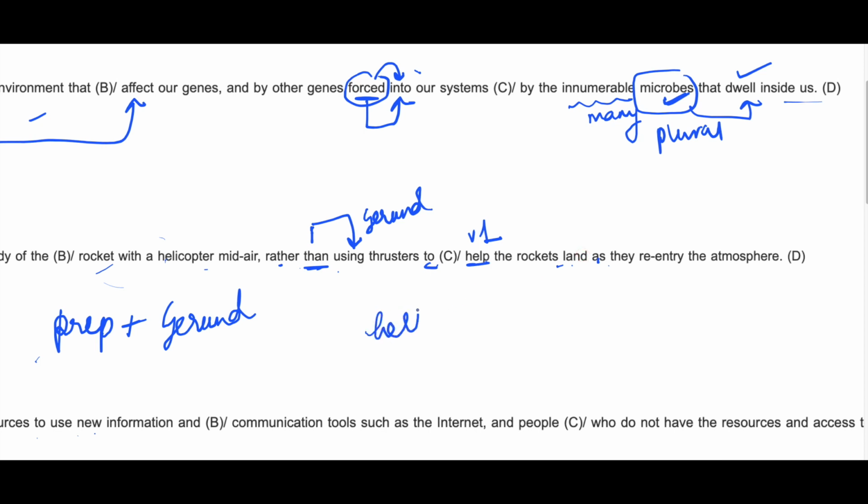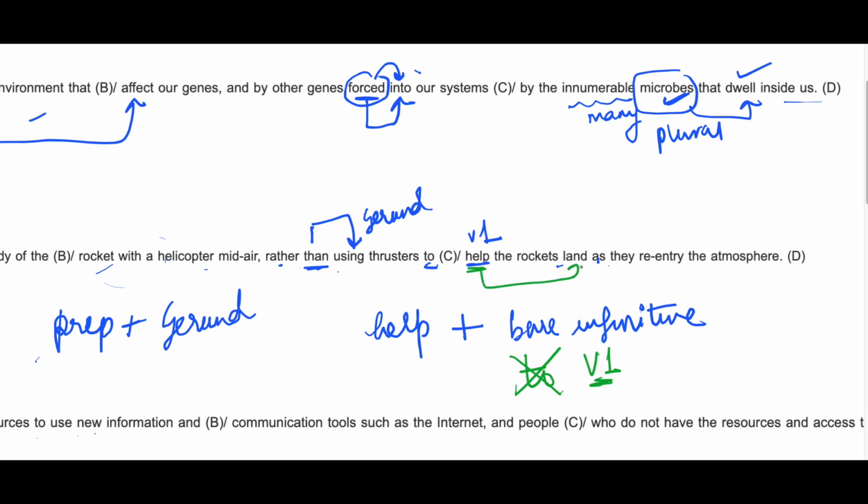Okay, now whenever you have help, it is always followed by a bare infinitive verb. Okay, remember this. Help is followed by bare infinitive. Bare infinitive means only V1. Only V1. To will not be present. Okay. So here if you see, you have help and that's why you have V1. So this is correct.